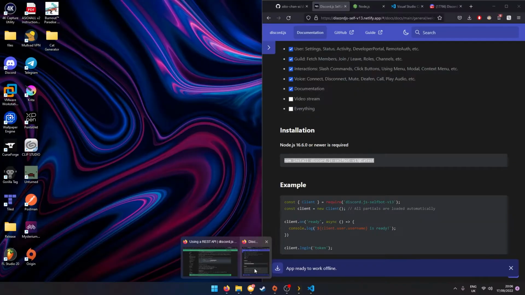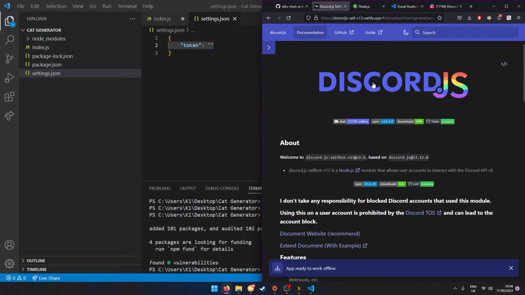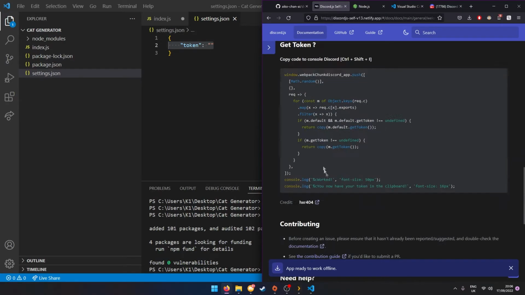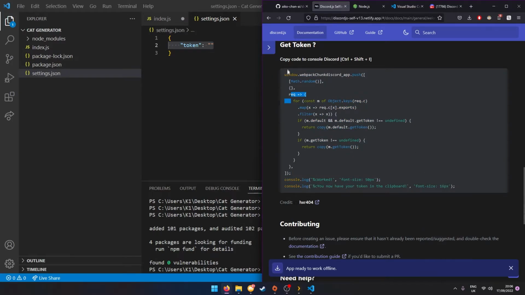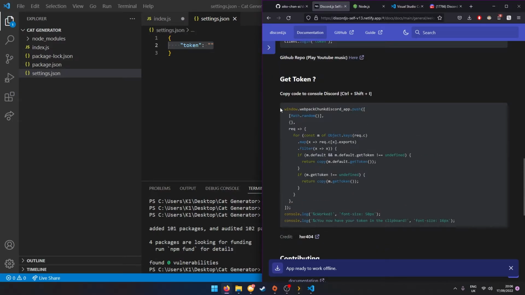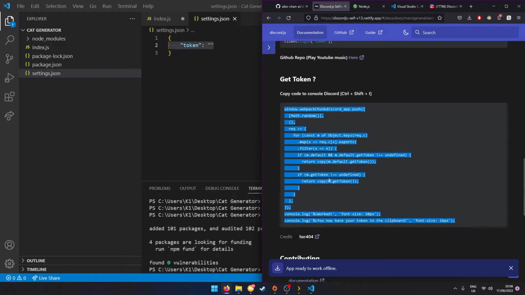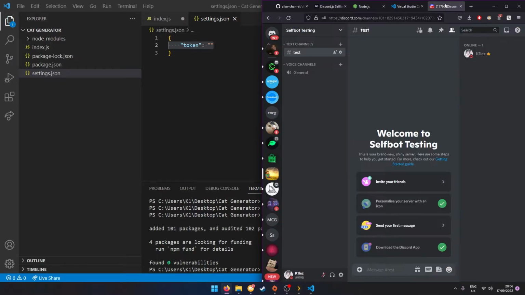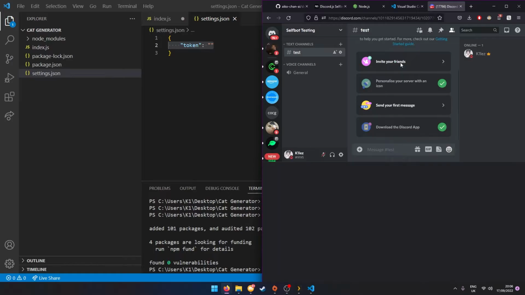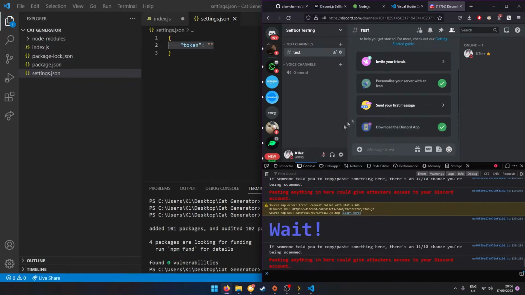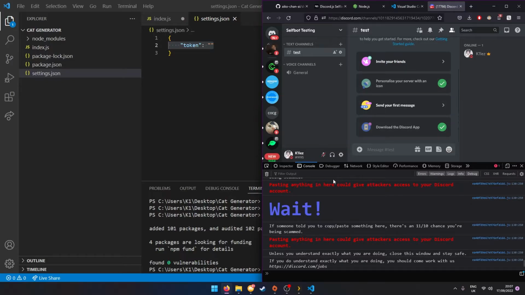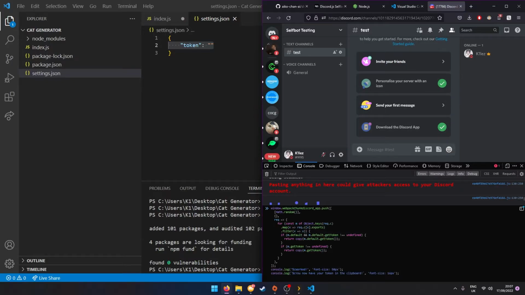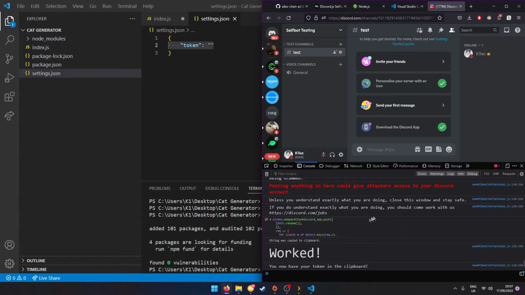A way to get your token is actually listed on the Discord Selfbot website. You see, it's right here. So it shows you how to get it. So you just get your token and you copy this code. Go to your Discord client website. Open up your little inspect element by pressing Control Shift and I, and inside of here just Control V and paste it in, and then it just copies it to your token.